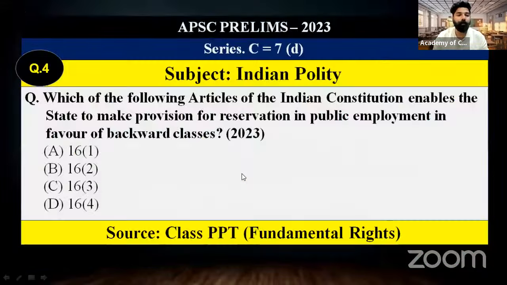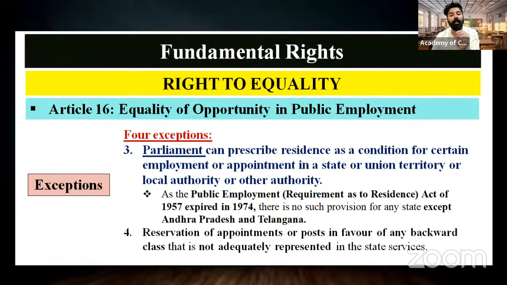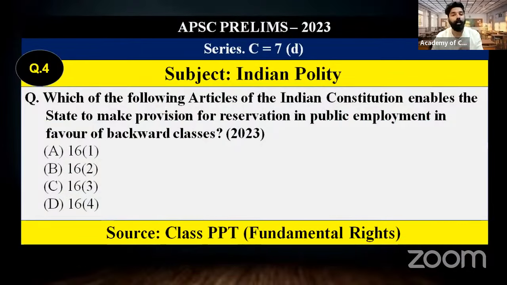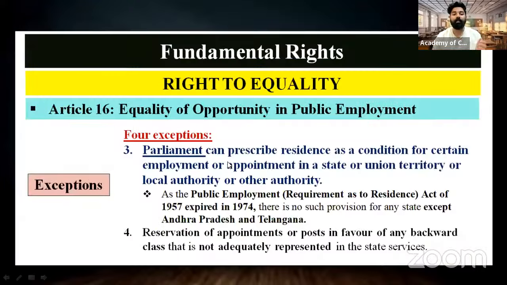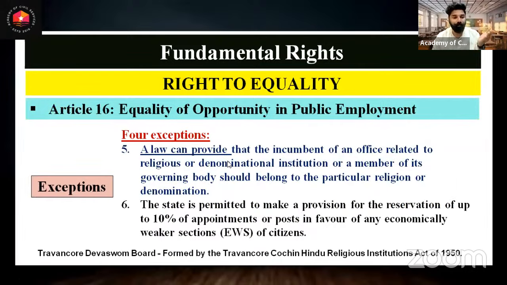Now, next question we can take. Question number 4 from Indian polity, which was the 7th question in series C, regarding the fundamental right to equality. Recently there were many articles related to OBC reservation, and particularly the provision in Article 16 that deals with equal opportunity in matters of public employment. Article 16(4) is an exception which gives reservation in appointments for posts in favor of backward classes. So here Article 16(4), D, is the correct answer directly from the facts, and these facts we have covered in our classes, and you can see the class PPT that we used in the sessions.